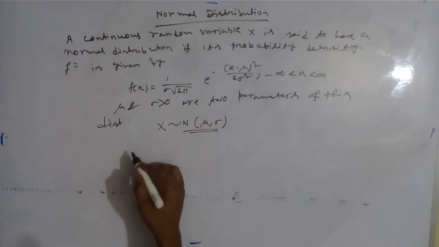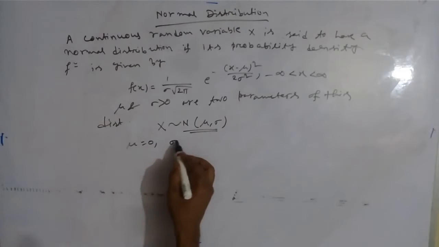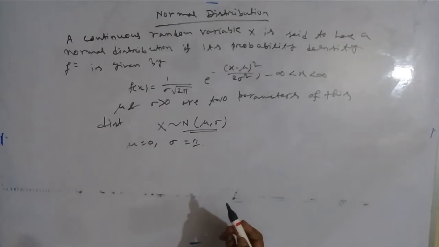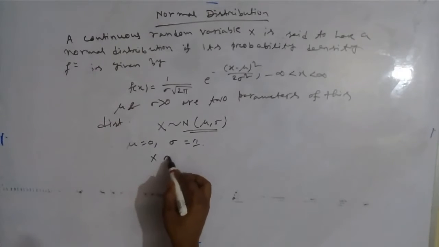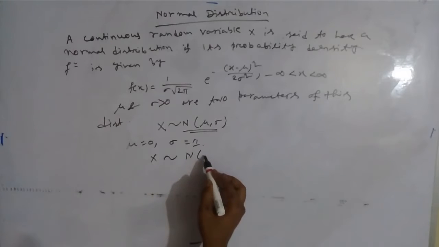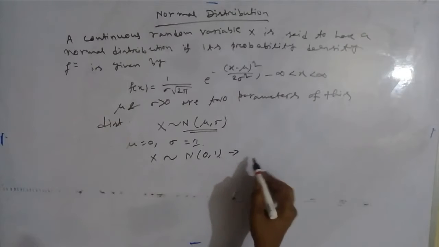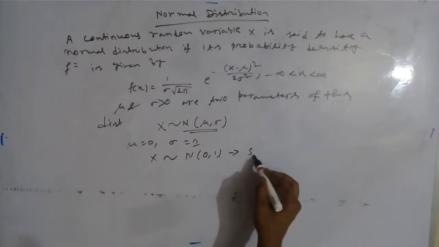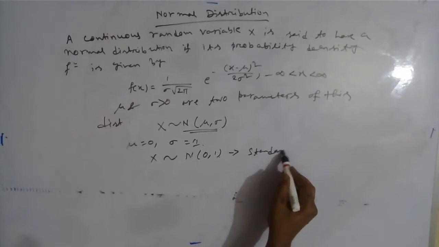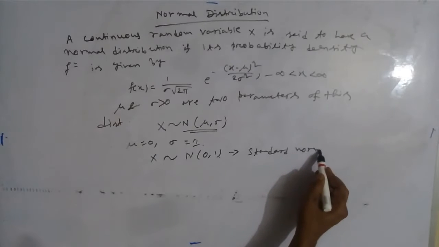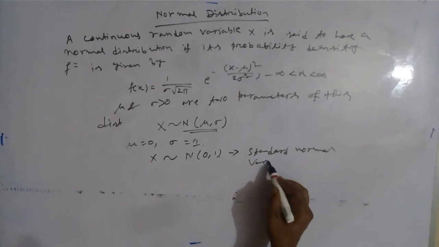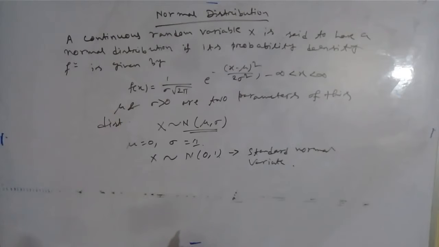So when mu equal to 0 and sigma equal to 1, that is, x is a normal variate like N(0, 1), then x is called a standard normal variate.